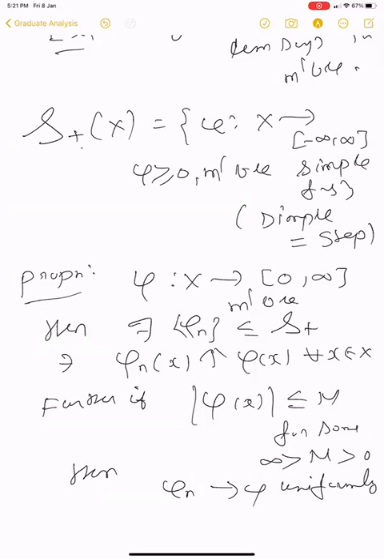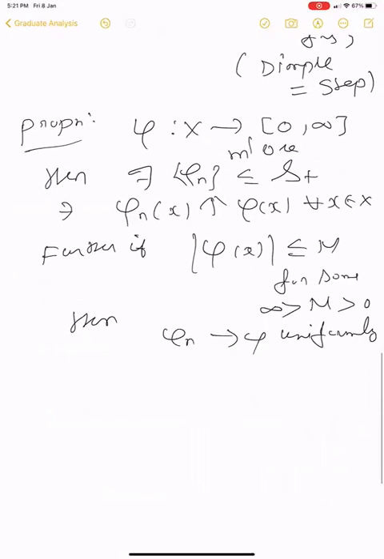Phi n is increasing, and phi n increases to phi of x. It's an increasing sequence of simple functions, and the convergence is uniform when phi is bounded. So given any positive, measurable, extended real valued function, we have to produce a simple function. We will define the simple function, verify that it is increasing, and then show that it converges pointwise. And in the case when it is bounded, you will show that the convergence is uniform. So that's what we are going to do.